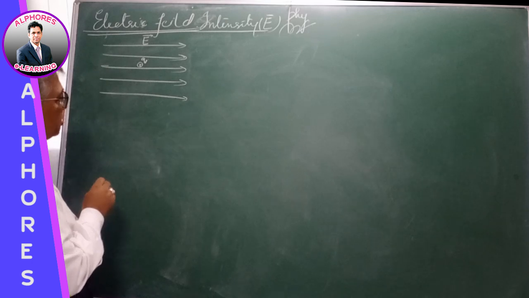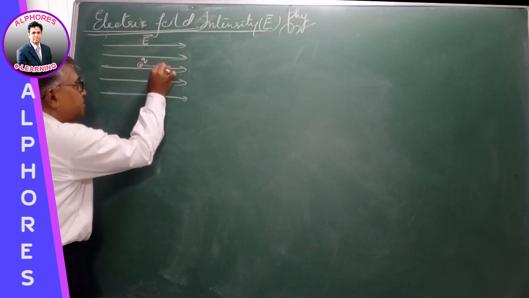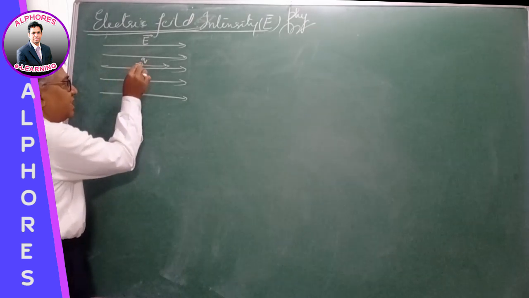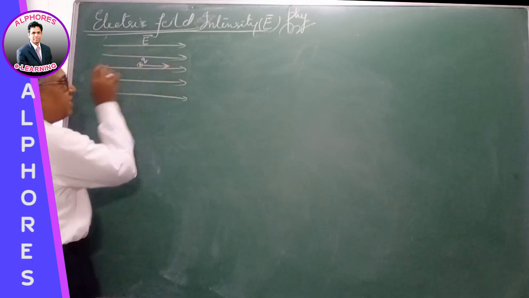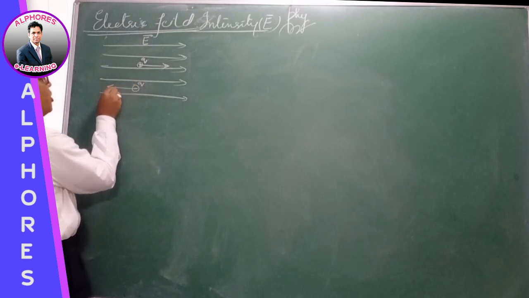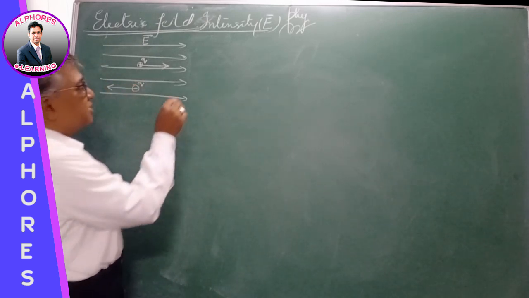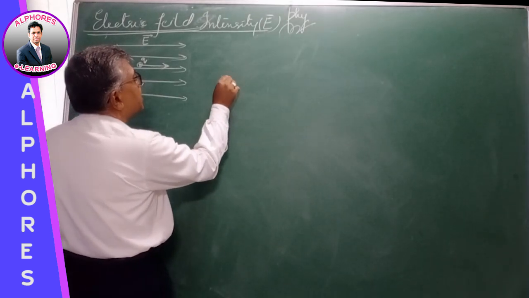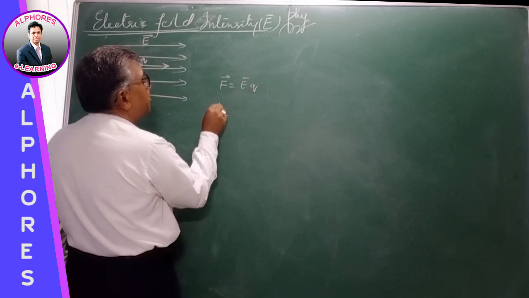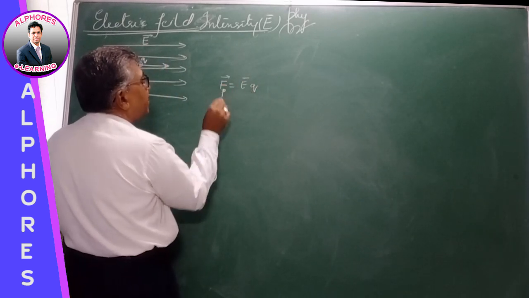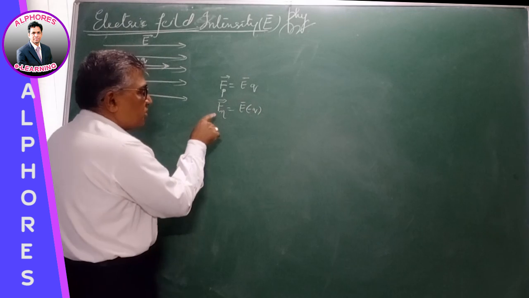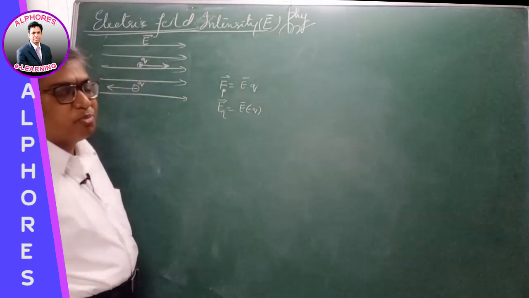Now I place a charge at rest. Now this charge experiences force. Now if it is a positive charge, it experiences force in the direction of the electric field. If it is a negative charge, it experiences force in the direction opposite to the electric field. Right? So force experienced by a positive charge, F is E into Q. Positive, this is positive. But force on the negative charge, it is E into minus Q. So the force due to the negative charge will be in the direction opposite to the electric field.